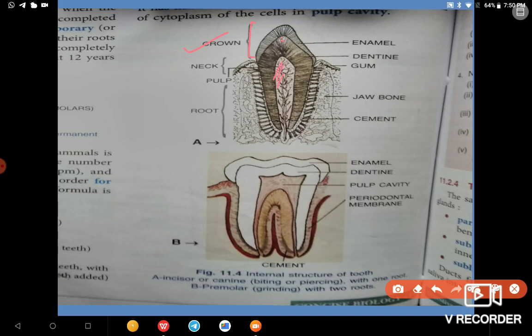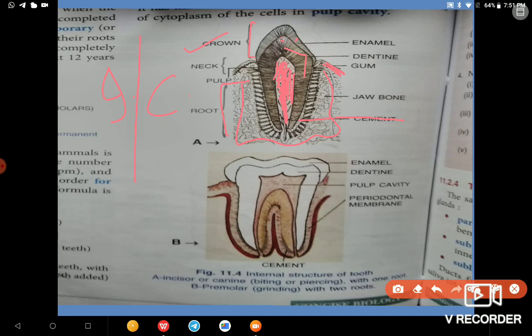This is the pulp. This color which I am using here is the pulp. Then is the root. This is the enamel. This is the dentine. It's the gum. It's the jawbone. And it's the cement. These are the parts of our incisors or canines.